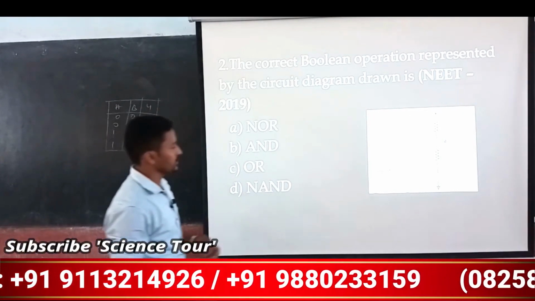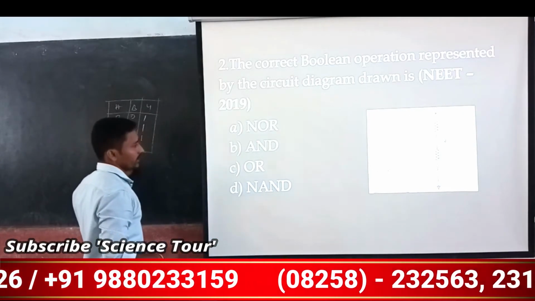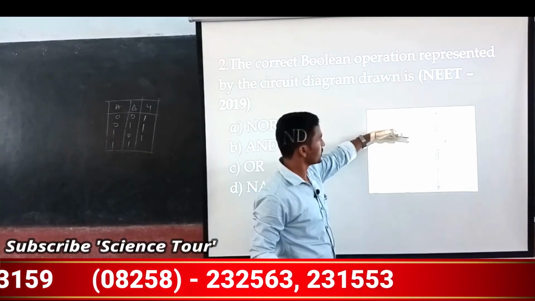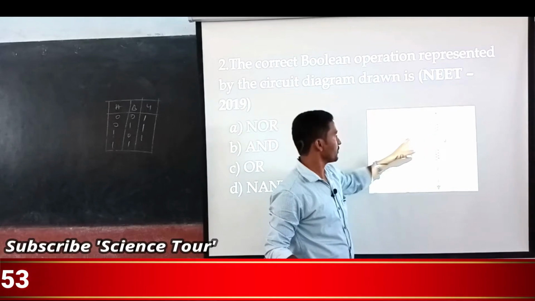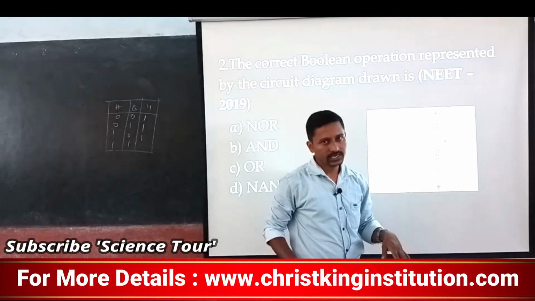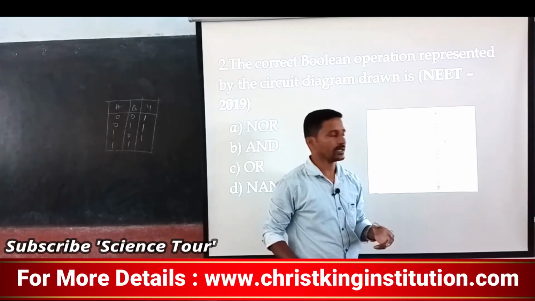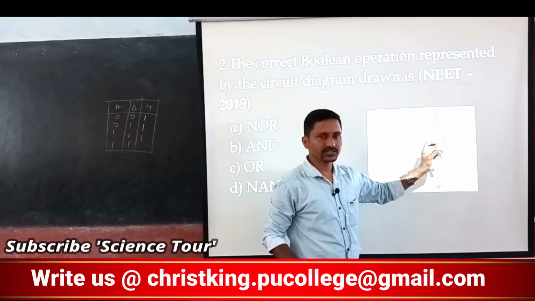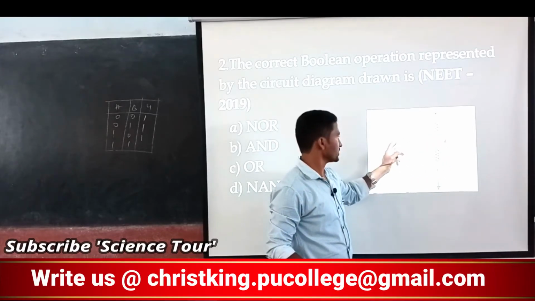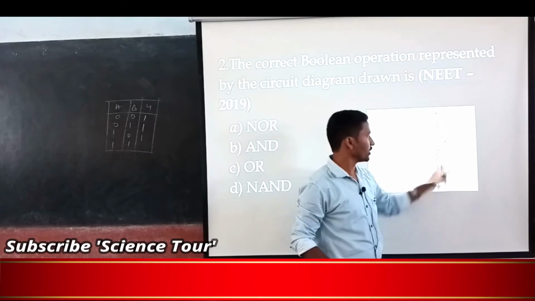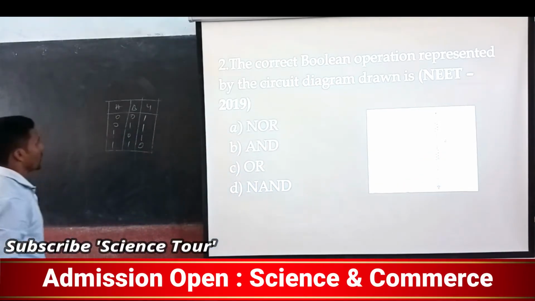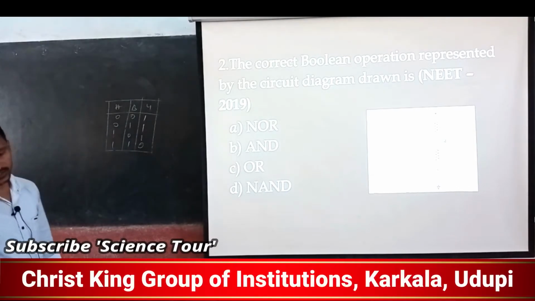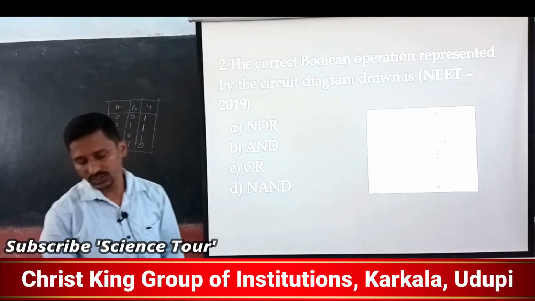Now, next, both are 1 and 1. This is also closed, this is also closed. Current will take the easier path. Always, current will choose the easiest path. The LED means a little bit of resistance is there. So all the current, this being just like a wire, will flow through it. So the LED won't glow, okay. So this is the value you are going to get, that is 0.